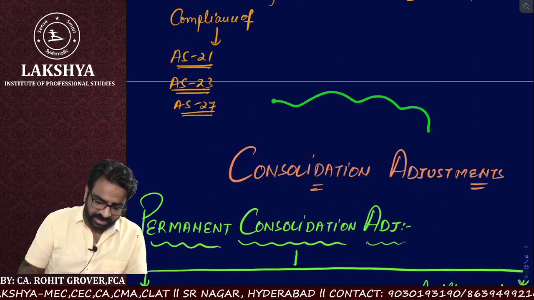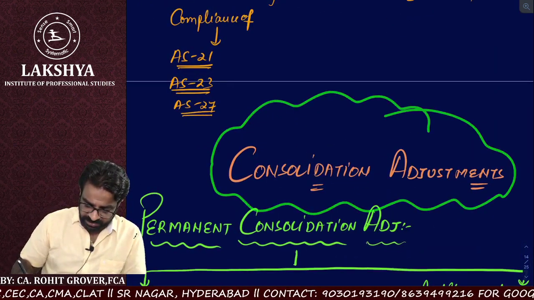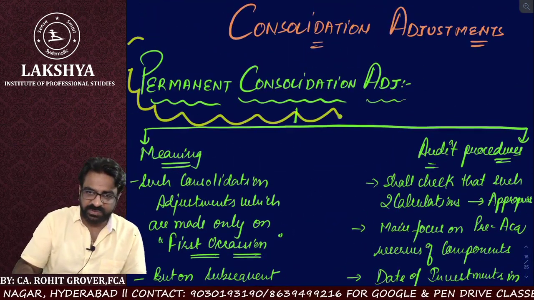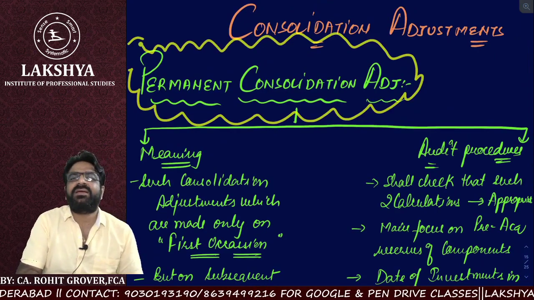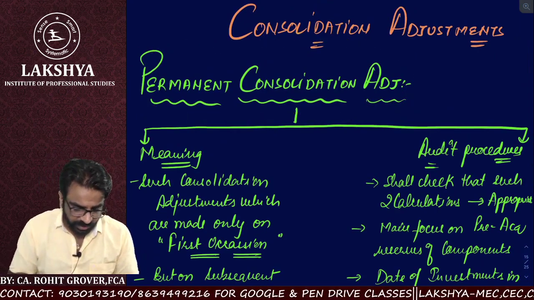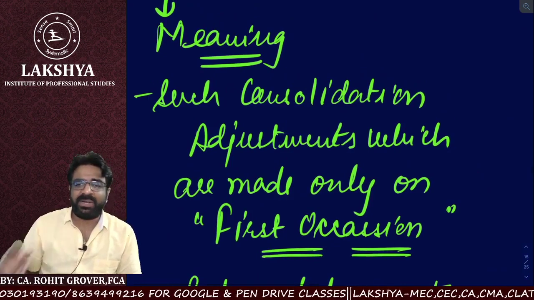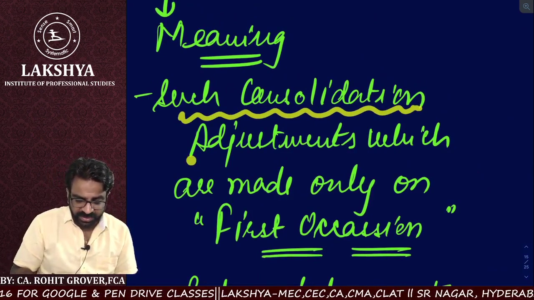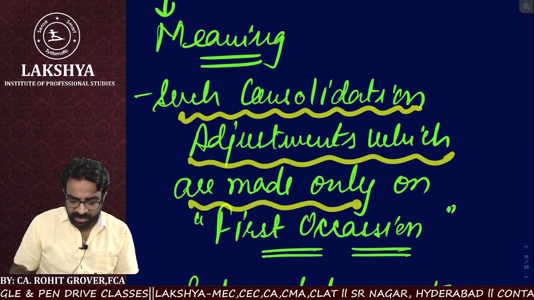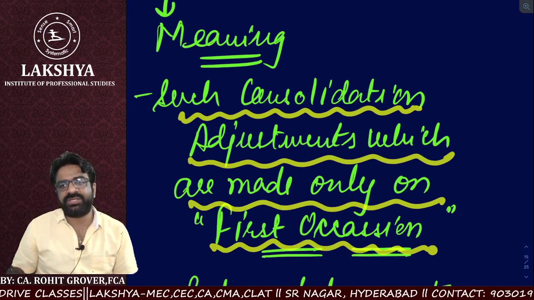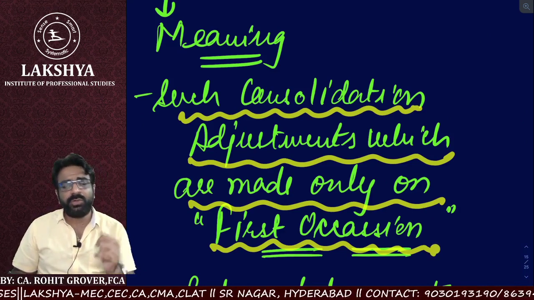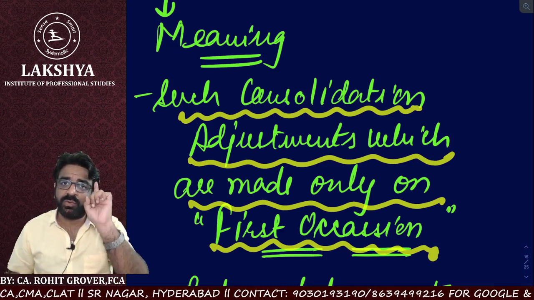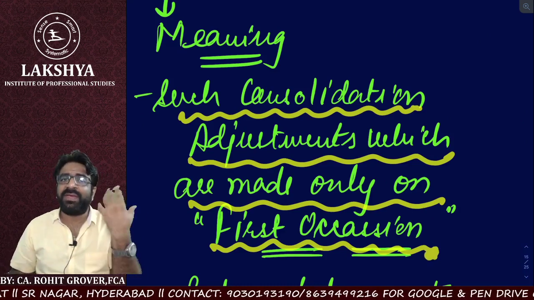So we are starting with the topic called consolidation adjustments. In the consolidation adjustments, here we are with the first adjustments, which are known as permanent. So let us understand what permanent means. Such consolidation adjustments are made only on the first occasion. That is what I told you. It is made only once, at the time of acquisition.